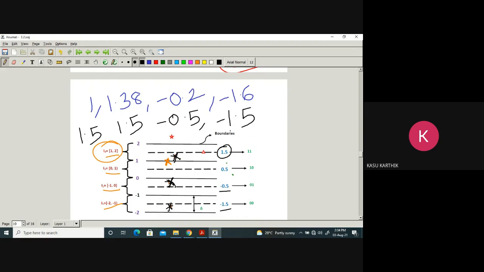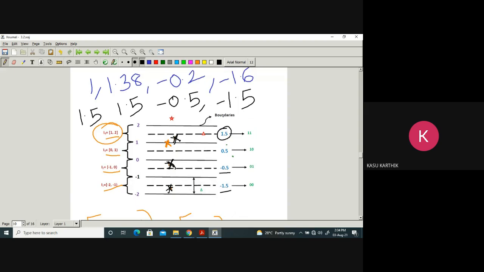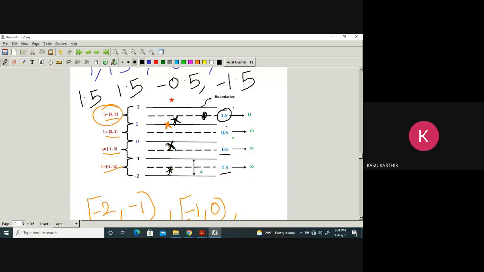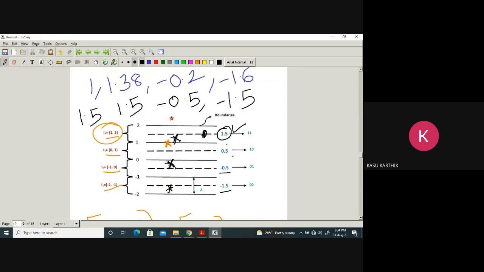Like this, we'll do quantization. Suppose the sampled value is itself 1.5. Obviously, it lies on the level itself, so it is quantized to 1.5 only, and in that case there is no error. Suppose there is a value outside the boundary, somewhere here, suppose it is 3.